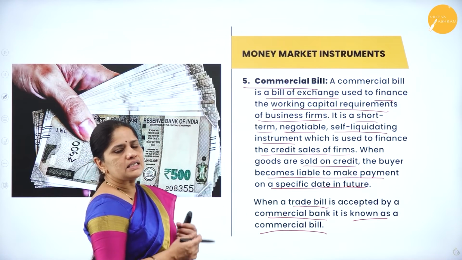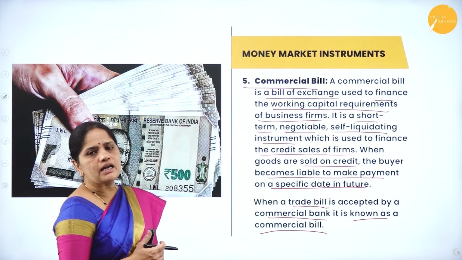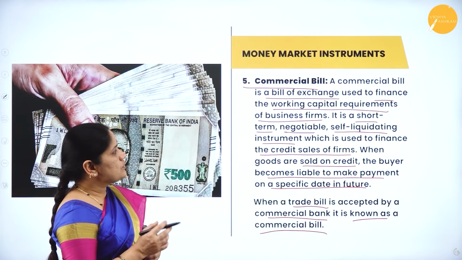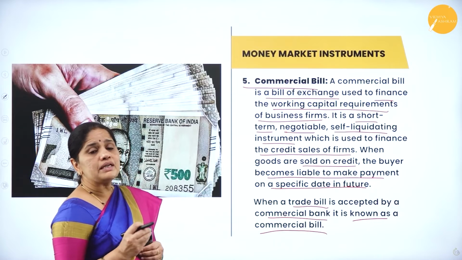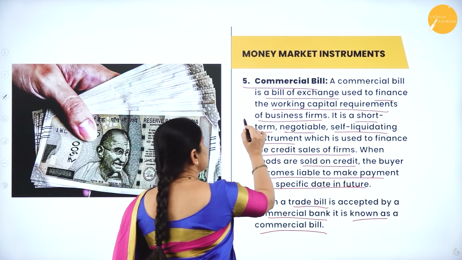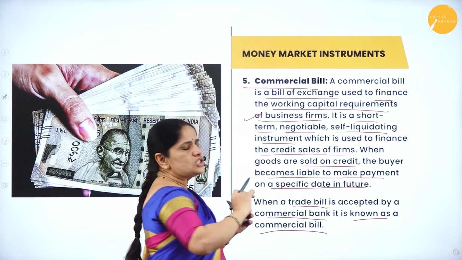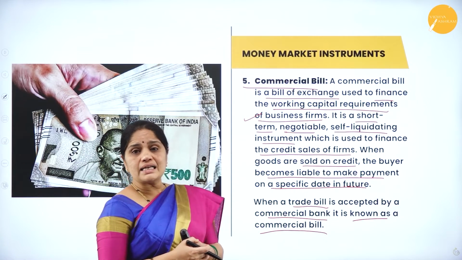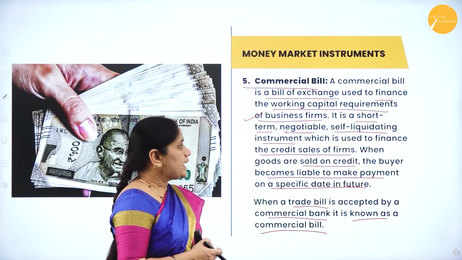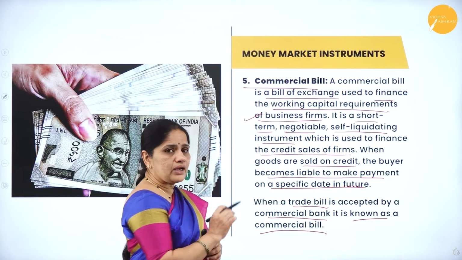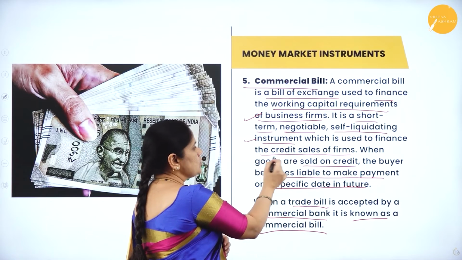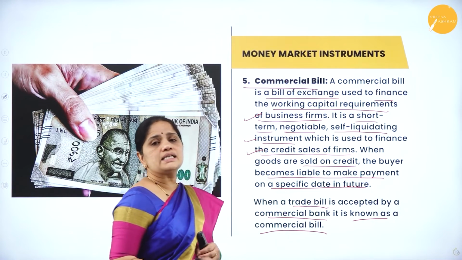Now, let us understand the meaning of the word commercial bill. It is a bill of exchange used to finance working capital requirements of business firms, or this is a short-term liability, or we can also call it a current liability. It is a short-term, negotiable, self-liquidating instrument which is used to finance the credit sales of firms.